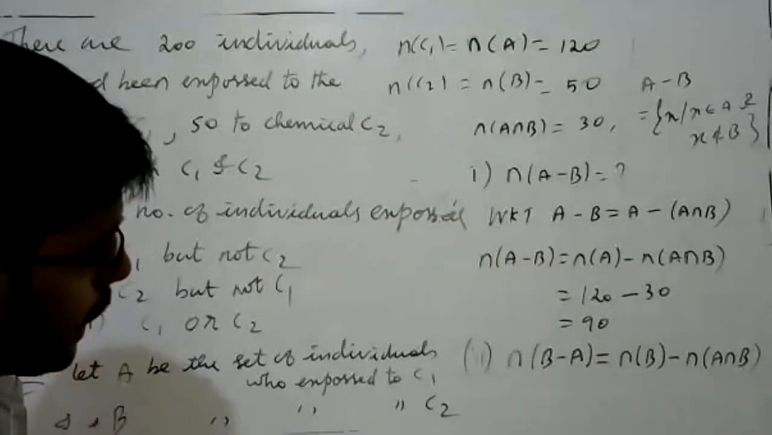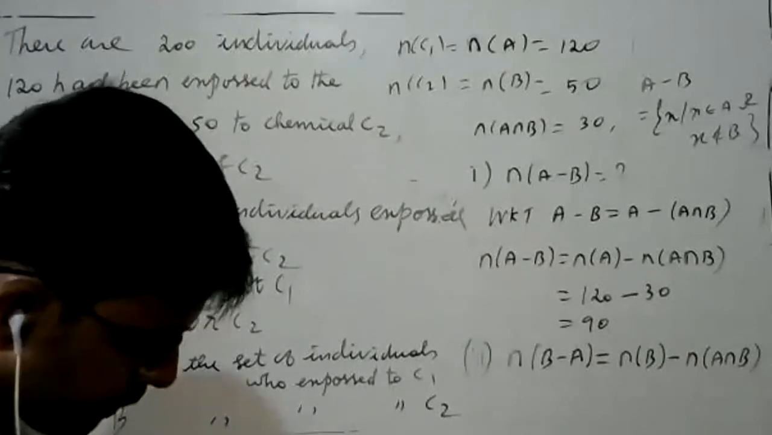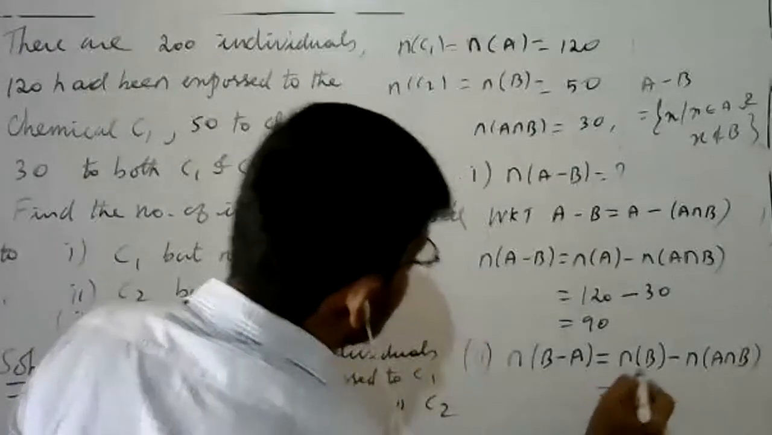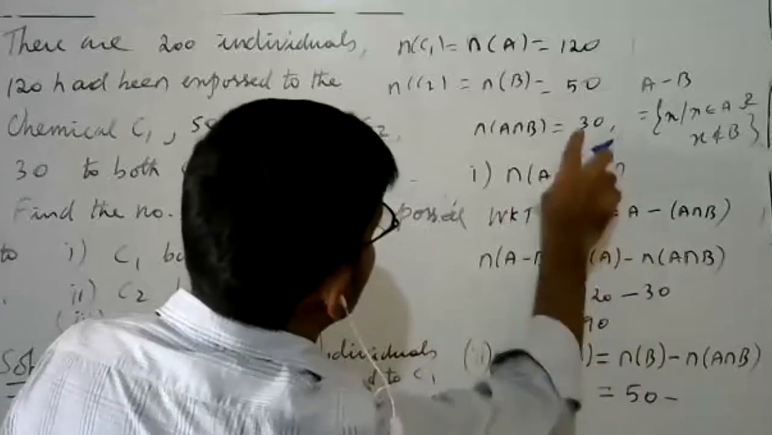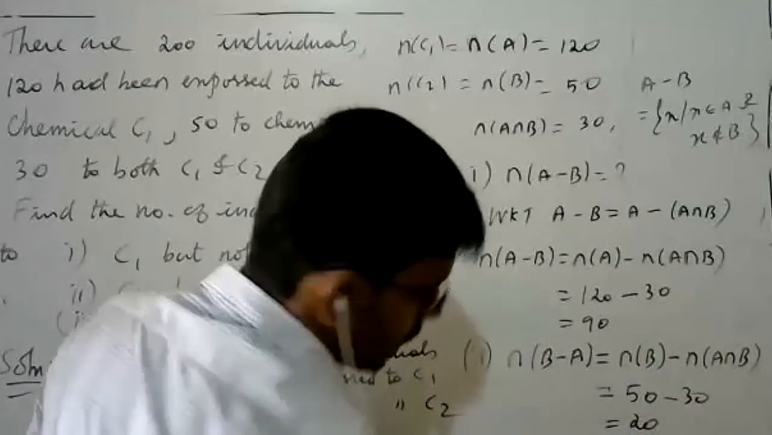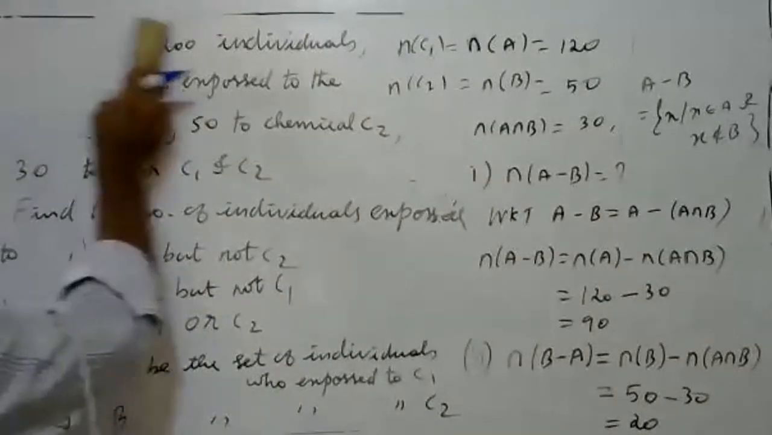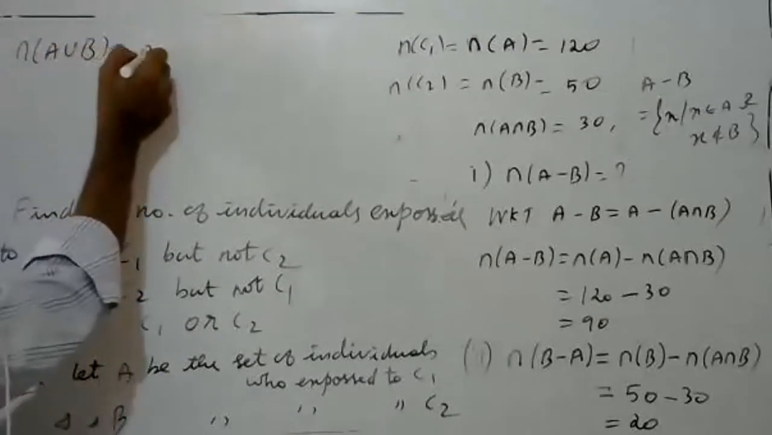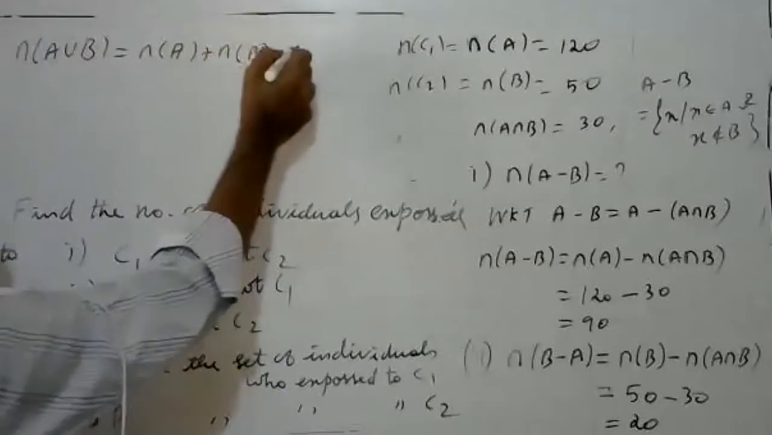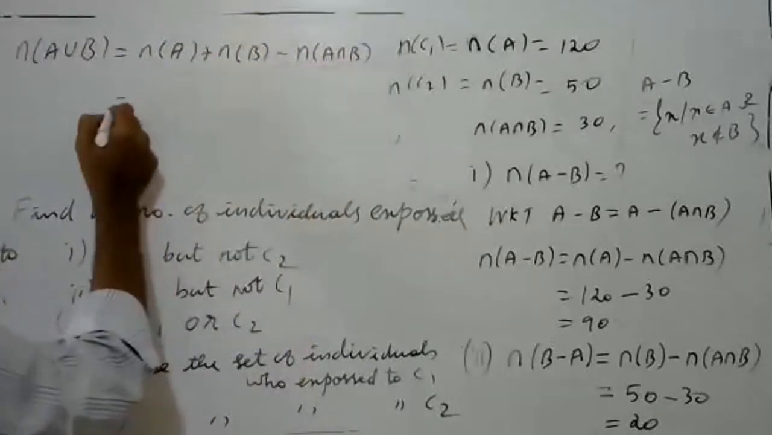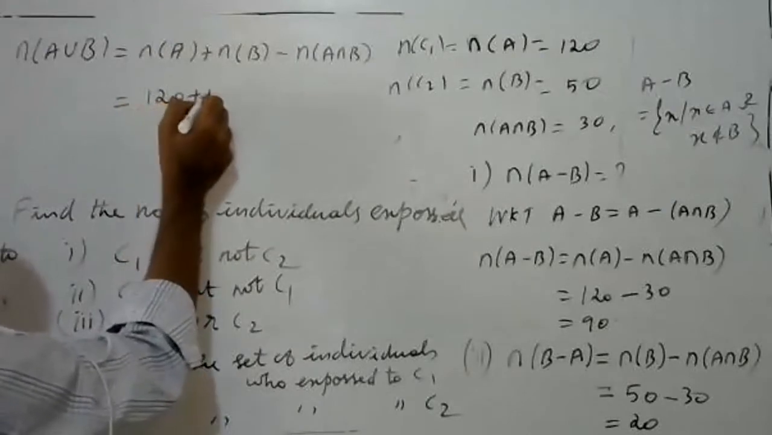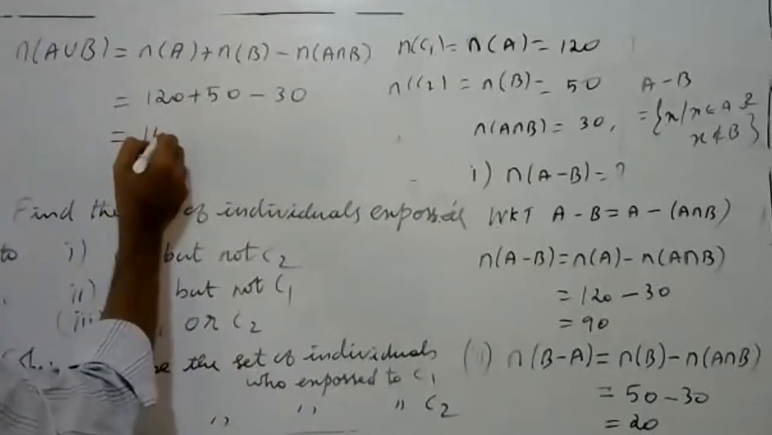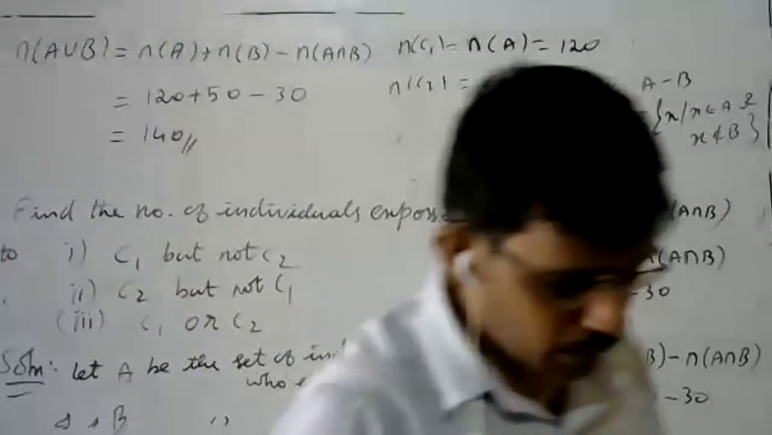So therefore, the answer for the second one: N of B is 50, minus N of A intersection B which is 30, the answer is 20. Okay, come to the third one. N of A union B is N of A plus N of B minus N of A intersection B. N of A is 120, plus 50, minus 30. So therefore, 50 minus 30 is 20, and 120 plus 20 is 140. 140 is the answer. It is a simple problem.